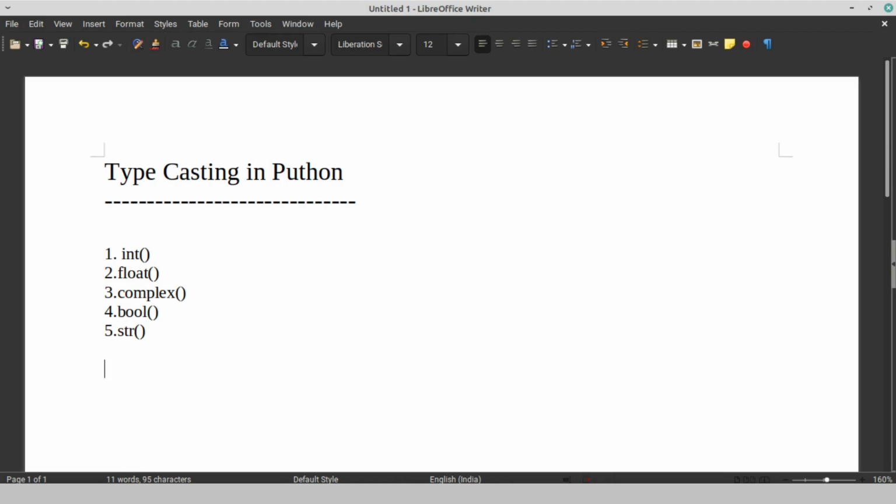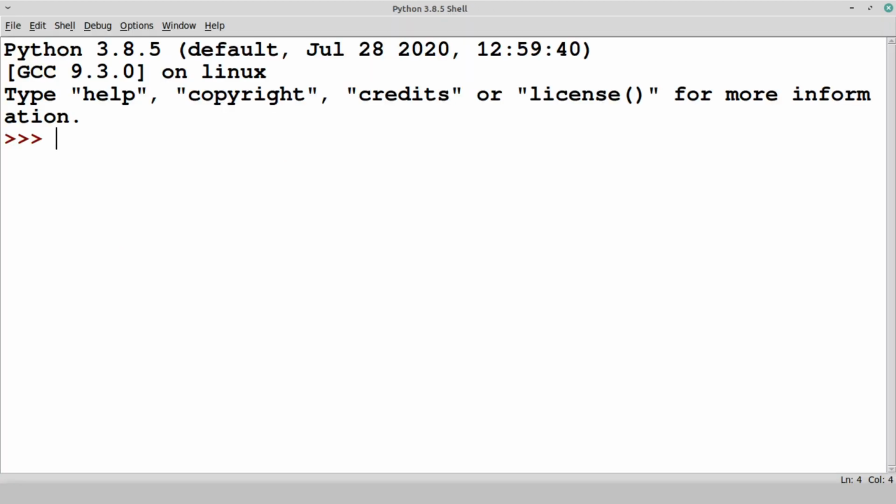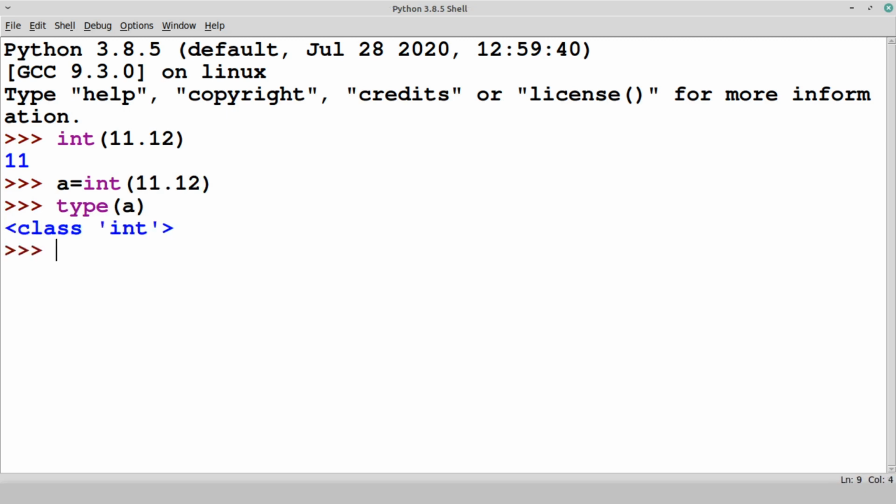Let's move to the shell for the example. The int conversion. We can use this int function to convert a value from other types to integer. Let's see int of 11.12. What we get is the integer. We can assign it to any variable. Int of 11.12, and if you check the type of this variable, it is integer.